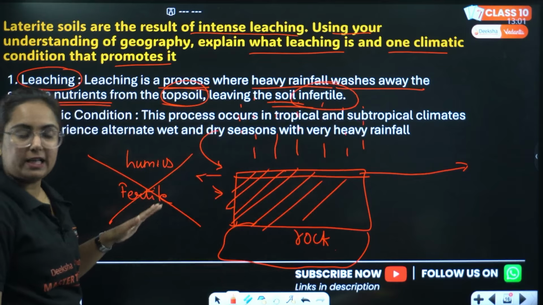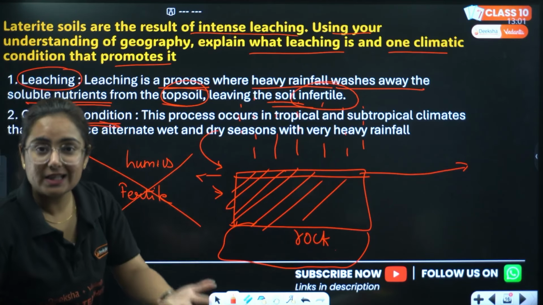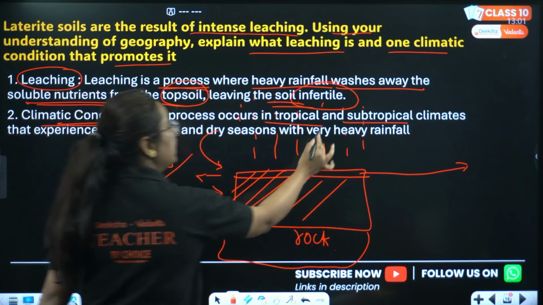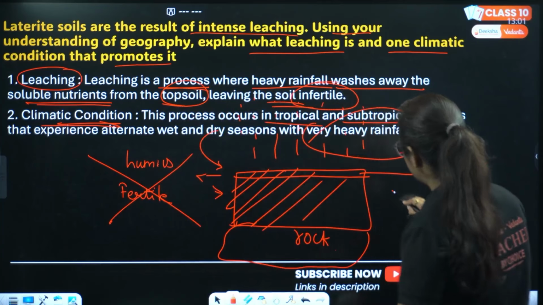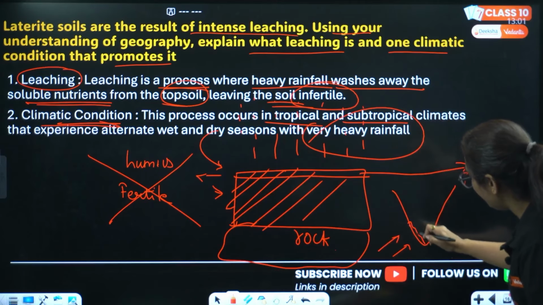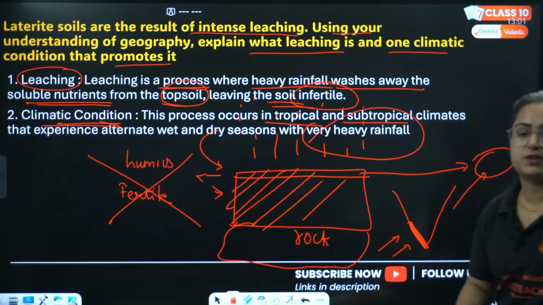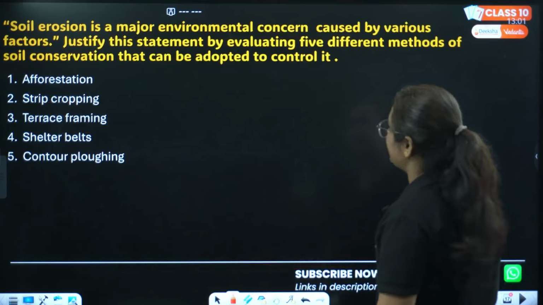Get it? Now, what are the climatic conditions where this type of soil is found? In tropical and subtropical regions where there is heavy rainfall. If I talk about India, we know that in the peninsular part, the rainfall first occurs in the state of Kerala and then moves to the northeast region. Get it? Done? Chalo. Next question.